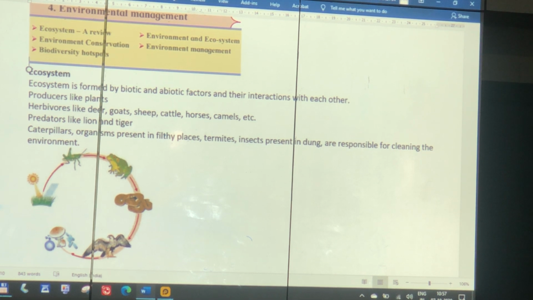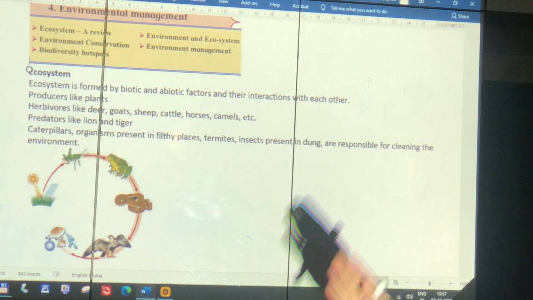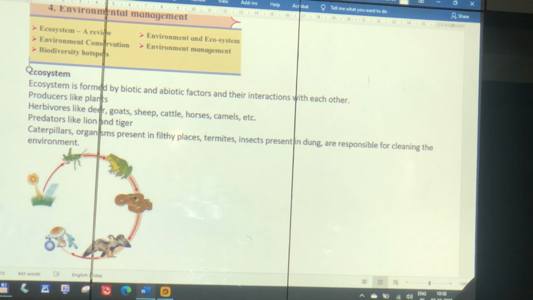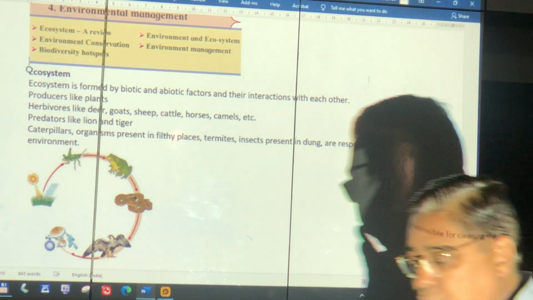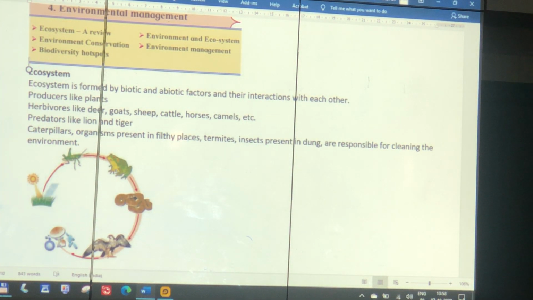Ecosystem. An ecosystem is made up of living, that is biotic, and non-living, that is abiotic, factors, and the interactions between them. And interaction is important. It is not enough that a tree is growing in the USA while I am here. We have to be in the same system and we should be able to interact. It should affect me, I should affect it. All living and non-living things living together.